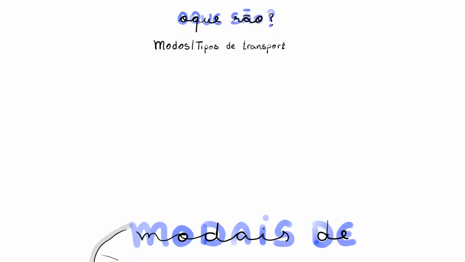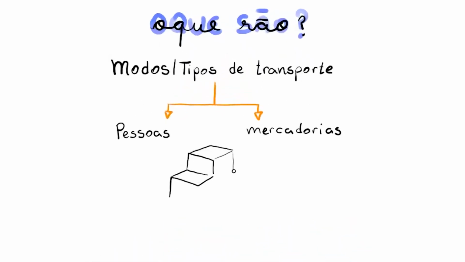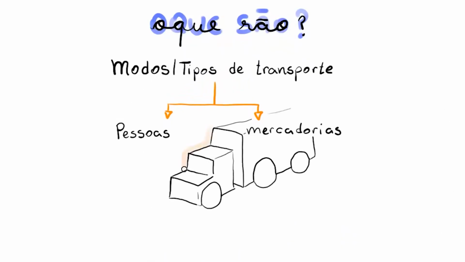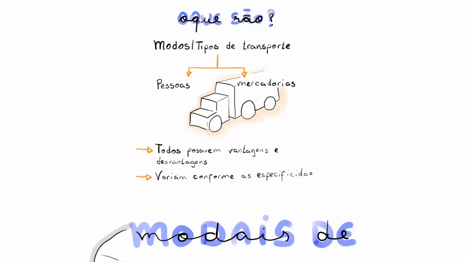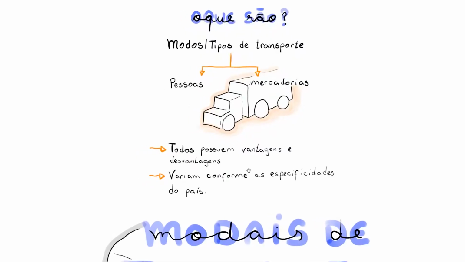Well, let's start by talking about what modes of transportation are. After all, what are they? Well, they are nothing more than modes or types of transportation used to move people or cargo, that is, goods. And it's very important for you to know that all modes will have advantages and disadvantages, right? And that the predominant mode in each country will vary according to the particular characteristics of each country. Ideally, there should be integration between the modes.